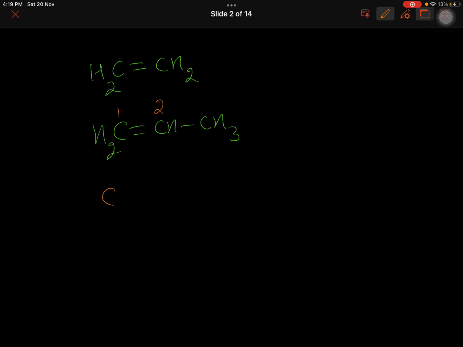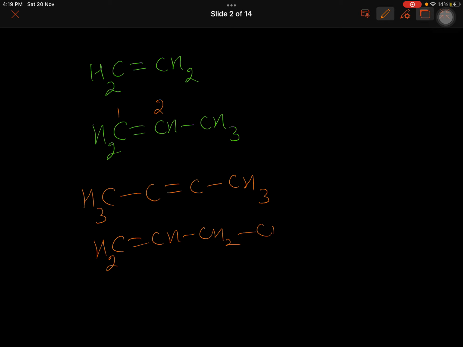But when I have more carbons, then the possibilities increase. 4 carbons can have a double bond between second and third carbon, or there is another isomer possible that I can have here. Two possibilities. Now here I need to be careful when I write the name.